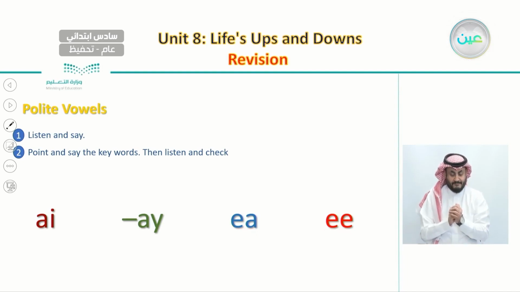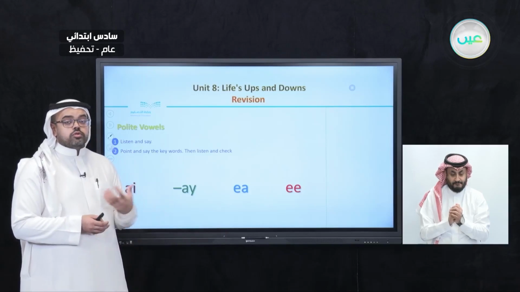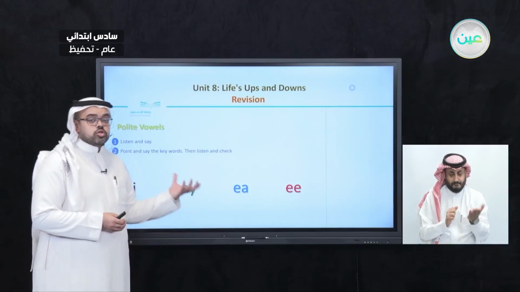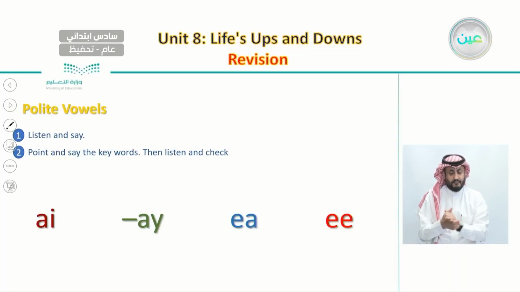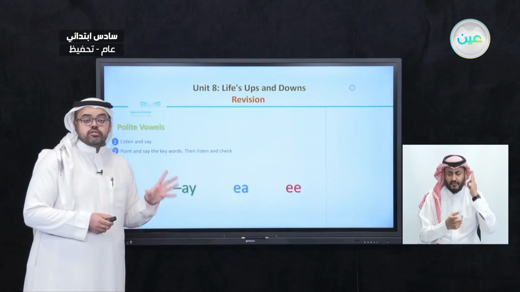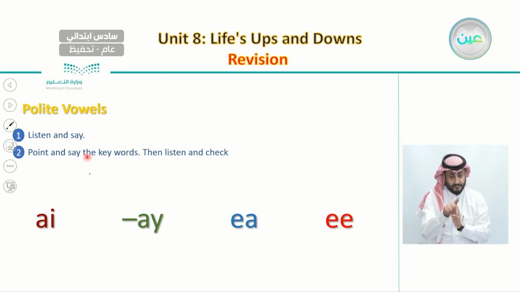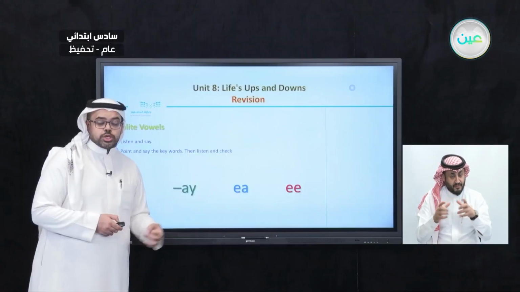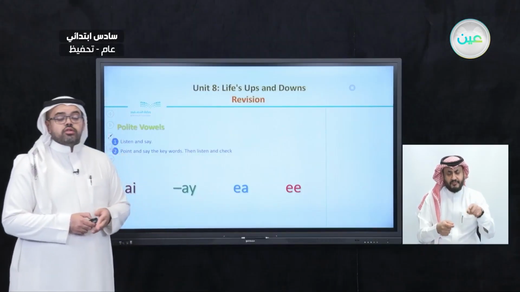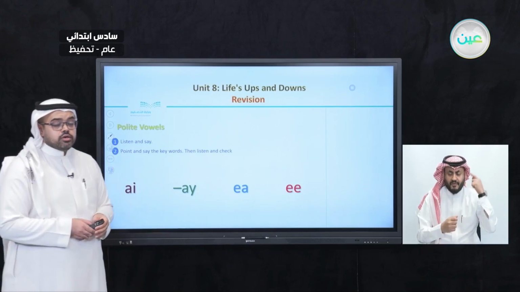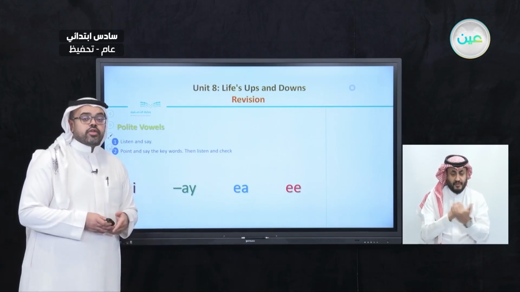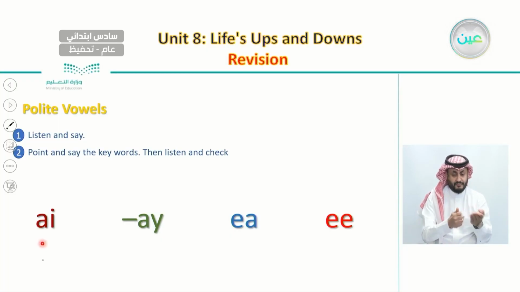And we said that sometimes we can come across words that have these two sets of letters. And we said that when we listen to these letters, it's important that we point and say the keywords, listen again and check. So let's remind ourselves of the words that we learned from last lesson with these sets of letters: AI, AY, EA, and EE.